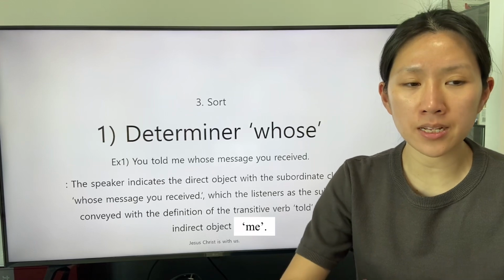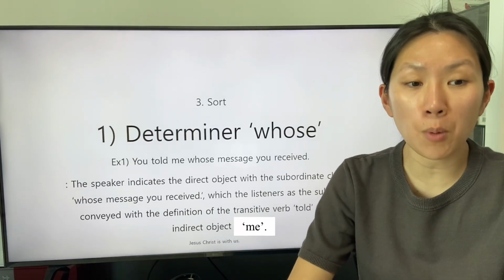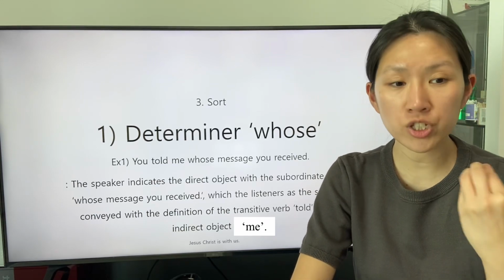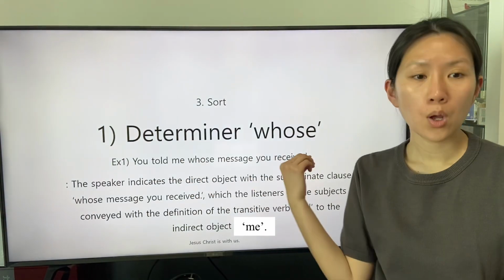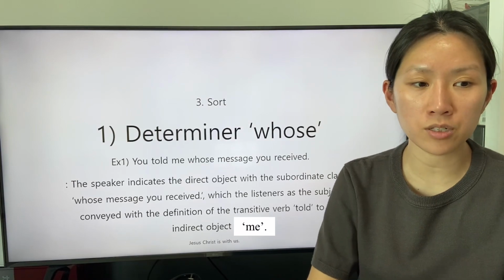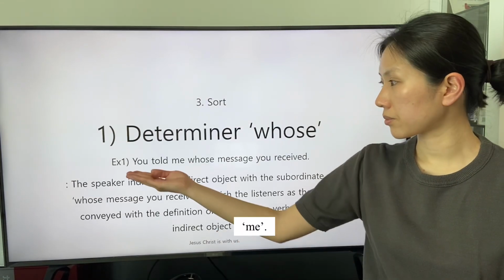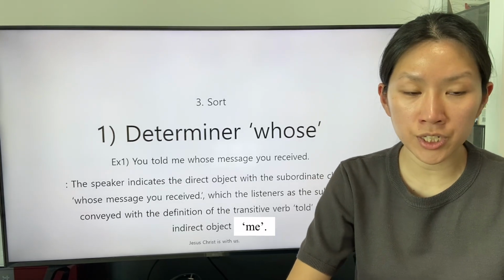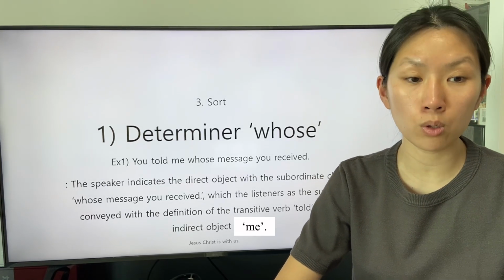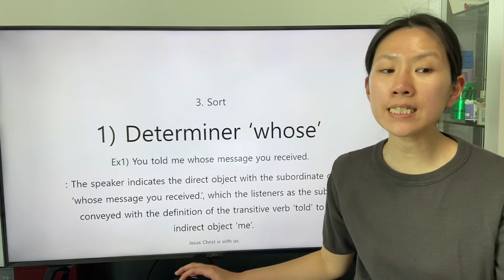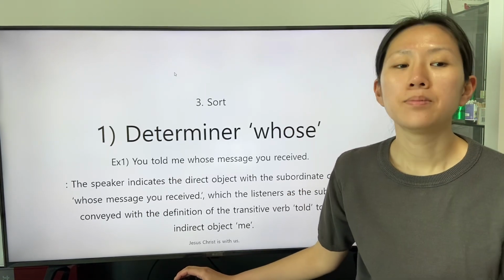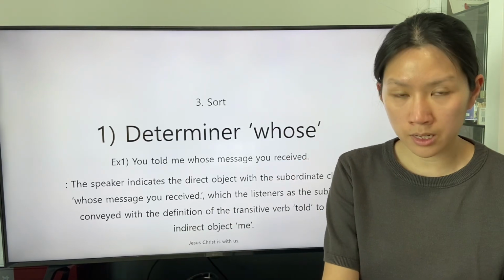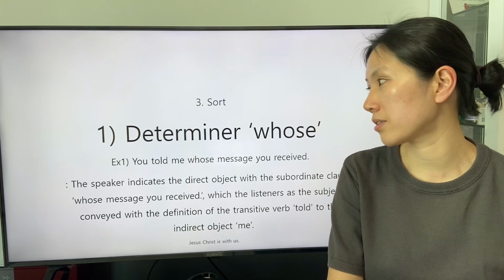The speaker indicates the direct object with the subordinate clause whose message you received, which the listener says the subject conveyed with the definition of the transitive verb told to the indirect object me. This sentence is stated in the first type of sentence.